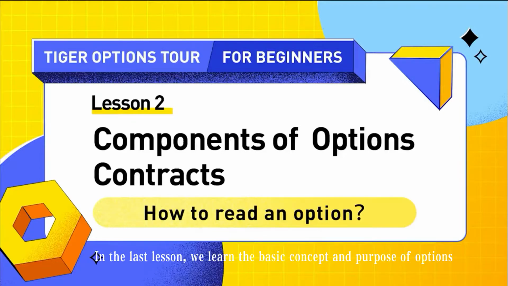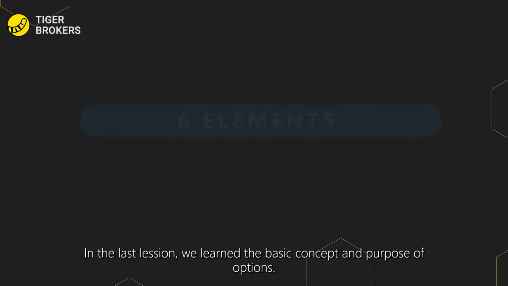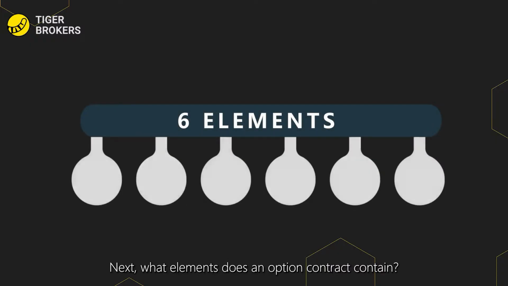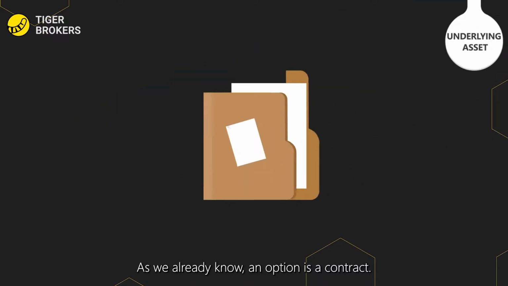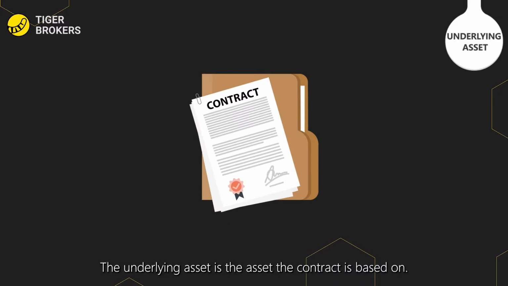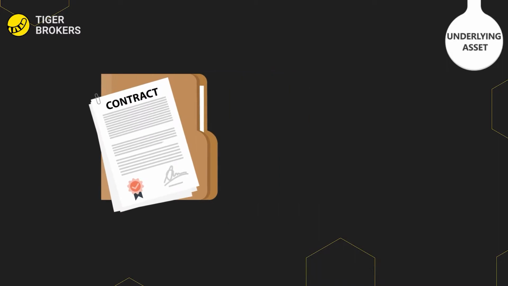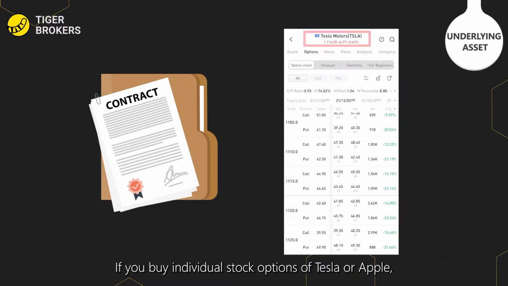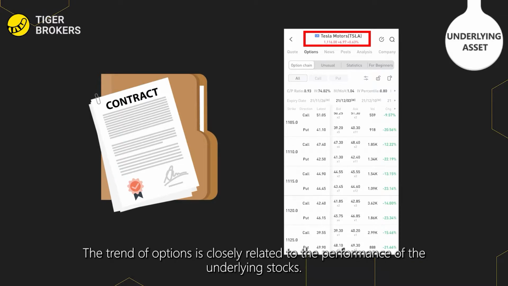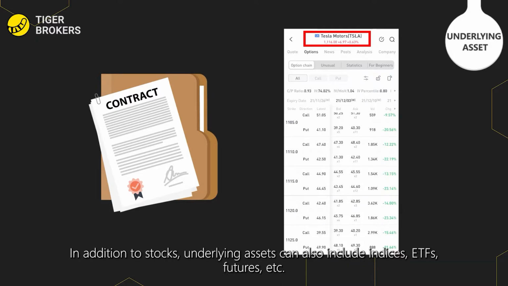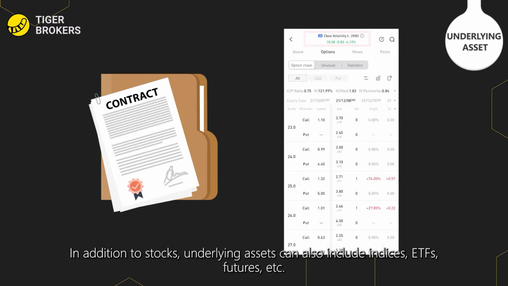In the last lesson, we learned the basic concept and purpose of options. Next, what elements does an option contract contain? The first element is the underlying asset. As we already know, an option is a contract. The underlying asset is the asset the contract is based on. If you buy individual stock options of Tesla or Apple, the stocks of Tesla and Apple are the underlying assets of the options. The trend of options is closely related to the performance of the underlying stocks. In addition to stocks, underlying assets can also include indices, ETFs, futures, and other securities.